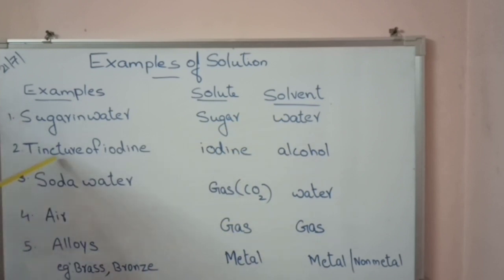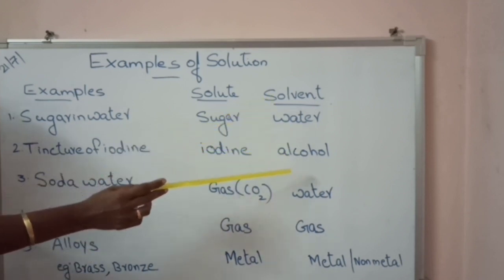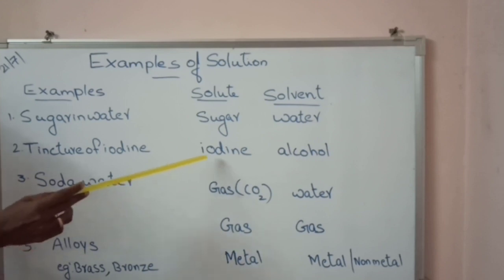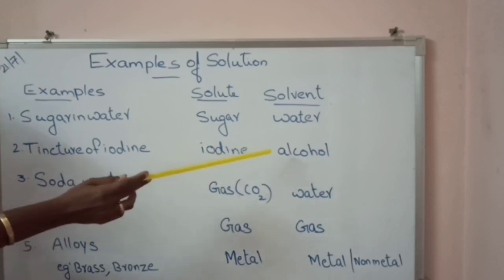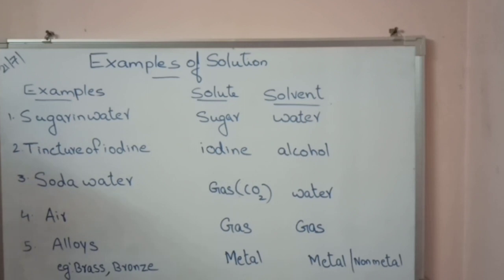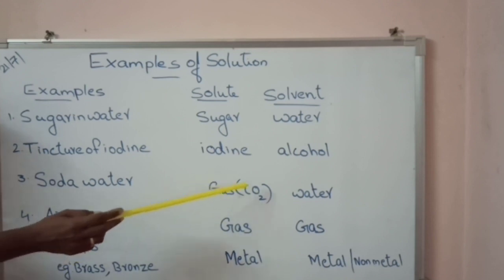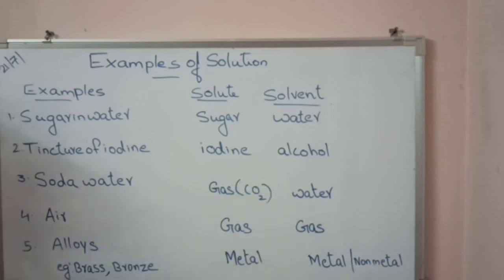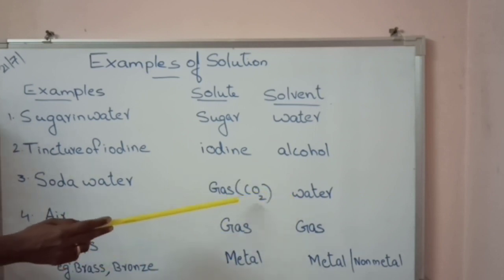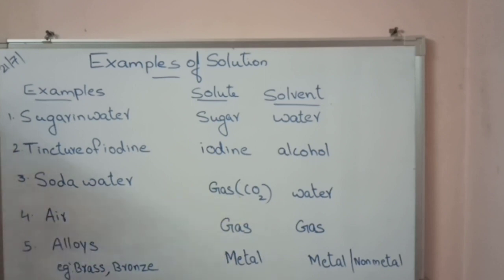Second example is tincture of iodine. This is not familiar to you. In tincture of iodine, solute is iodine and solvent is alcohol. That means iodine is dissolved in alcohol. That is tincture of iodine. Third example is soda water. In soda water, gas is the solute and water is the solvent. Here carbon dioxide gas is dissolved in water.